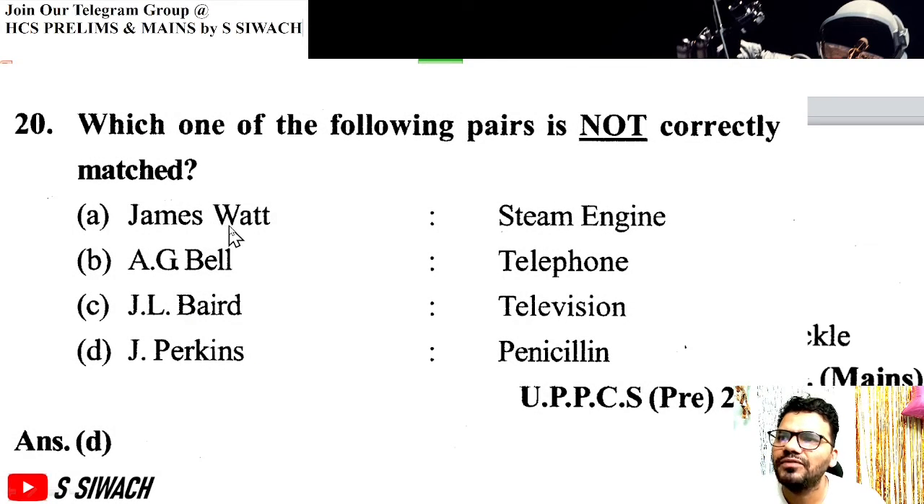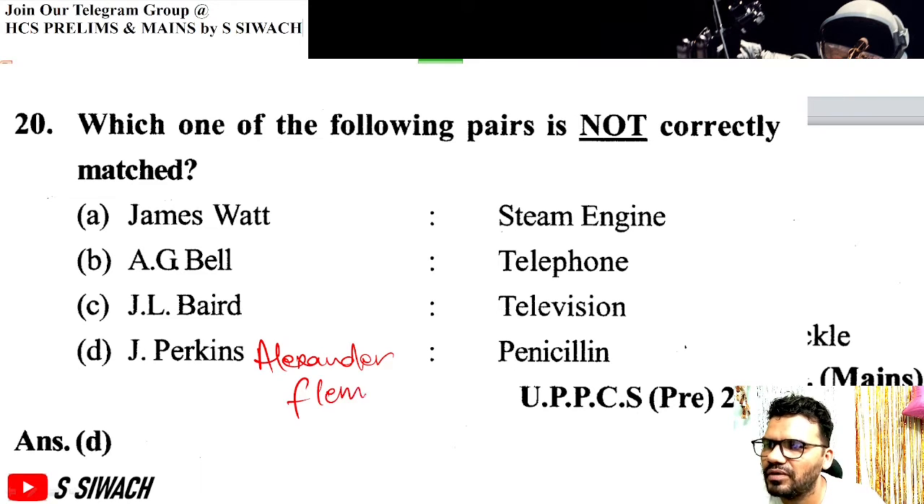Next question, which of the following pairs is not correctly matched? James Watt, he discovered steam engine, so correctly matched. Next option, Graham Bell discovered telephone, correctly matched. J.L. Baird discovered television, correctly matched. Oh, J.L. Perkins did not discover penicillin. Alexander Fleming discovered penicillin. So option D is incorrect.